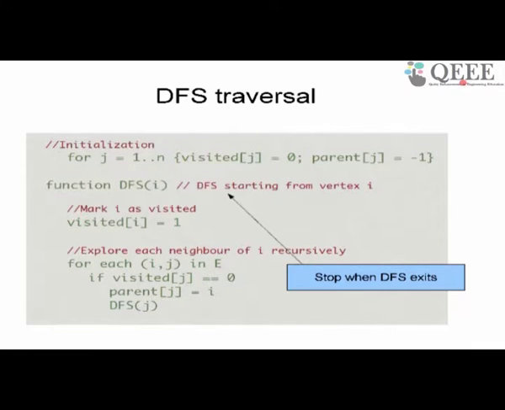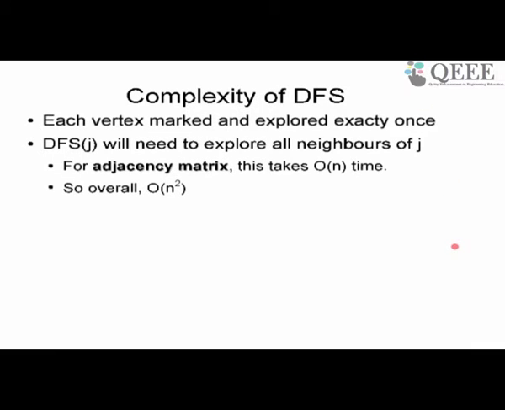In fact, if you can't write the pseudo code for an algorithm in one page, your algorithm will surely have mistakes in it. You should strive to write your algorithm in abstractions, using data structures and algorithm structures, in such a way that you can write the pseudo code in a single page if possible. It makes it very easy to understand, correct mistakes and so on. So here I have written DFS in one page, and as far as possible, we'll try to write everything in one page.